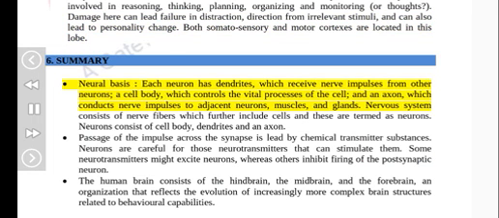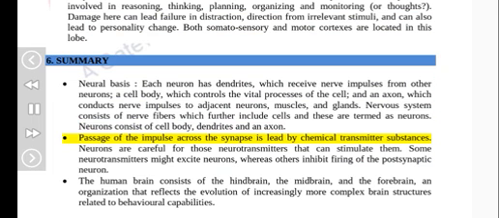6. Summary. Neural basis. Each neuron has dendrites, which receive nerve impulses from other neurons, a cell body, which controls the vital processes of the cell, and an axon, which conducts nerve impulses to adjacent neurons, muscles, and glands. Nervous system consists of nerve fibers which further include cells, and these are termed as neurons. Neurons consist of cell body, dendrites and an axon.